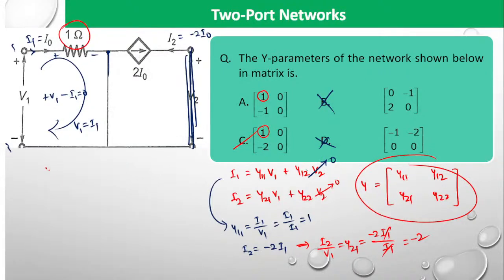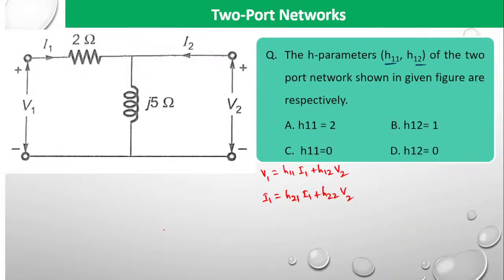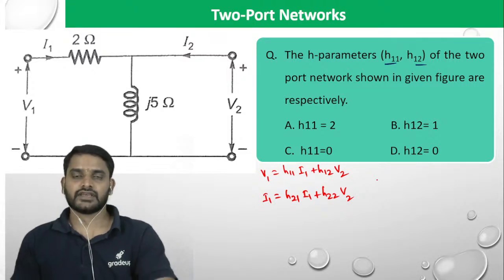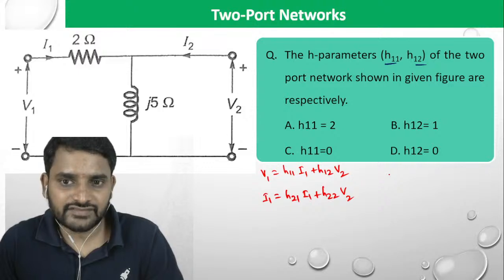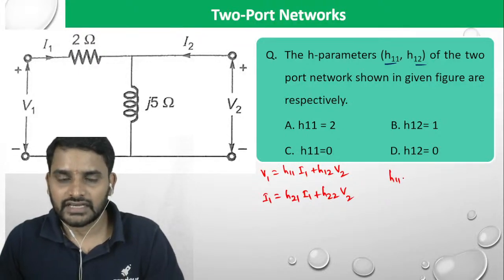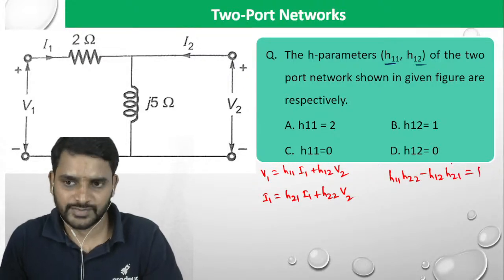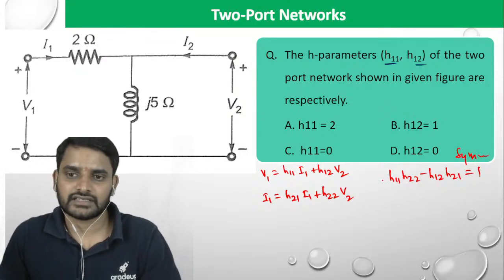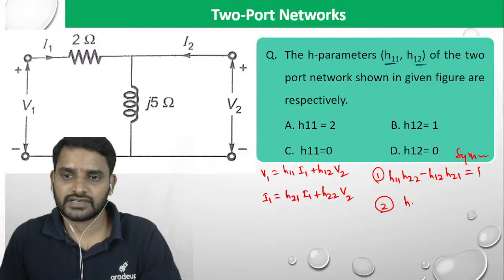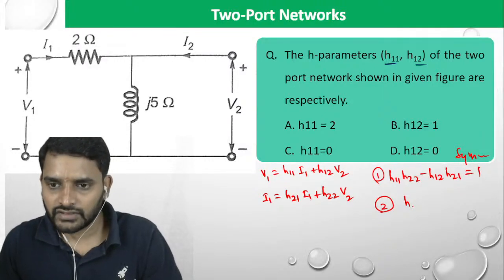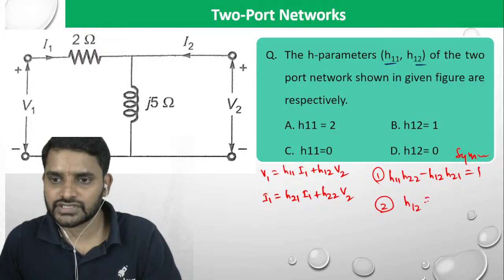Similarly here also, let me write that condition. Y11 is equal to Y22 means you can call it a symmetrical network, and Y12 is equal to Y21 means you can call it a reciprocal network. Reciprocal network means it has to satisfy the reciprocity theorem. For the H parameters, the condition for a symmetrical circuit is H11 H22 minus H12 H21 is equal to 1, and reciprocal will be H12 is equal to H21.